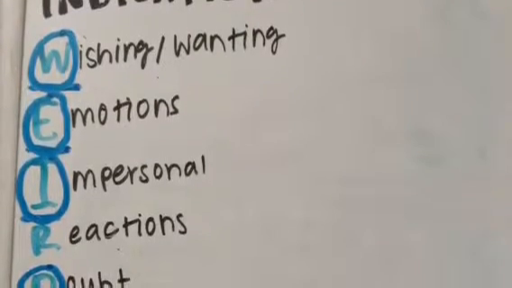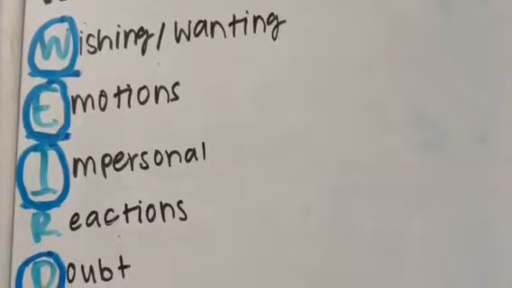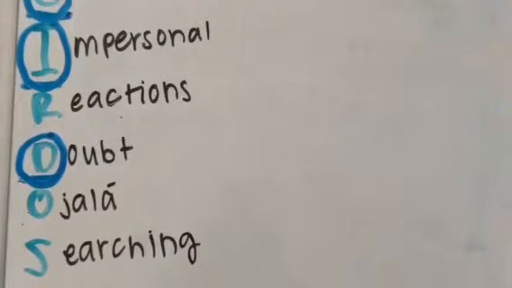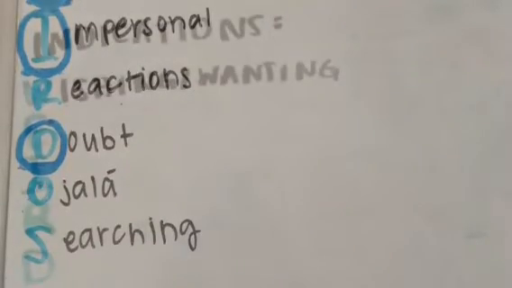Use the acronym WEIRDOS to help remember which types of present tense verbs set up the subjunctive. If it deals with wishing or wanting, emotions, impersonal, reactions, doubt, ojalá, or searching, subjunctive will follow. Right now, I am only going to focus on the W for wishing and wanting, E for emotions, I for impersonal, and D for doubt.